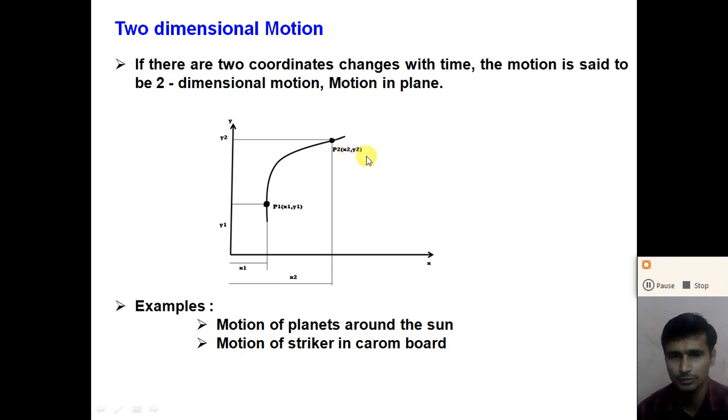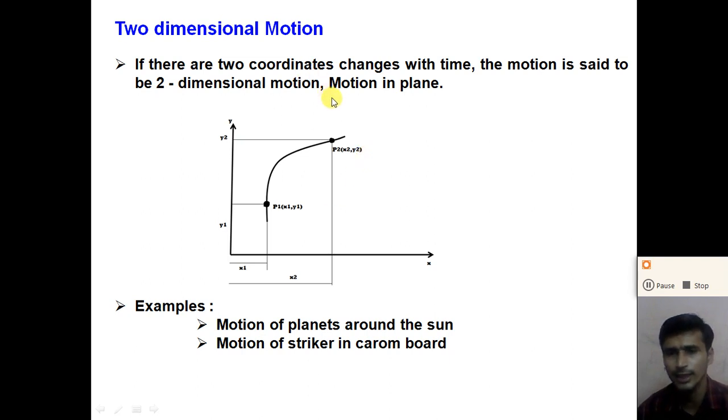So here dear student, x and y both the coordinates change with the time. So we can say that the motion of this object is considered as a two-dimensional motion. So if two coordinates change with the time, the motion is said to be a two-dimensional motion, or we can say that the motion in a plane, right?